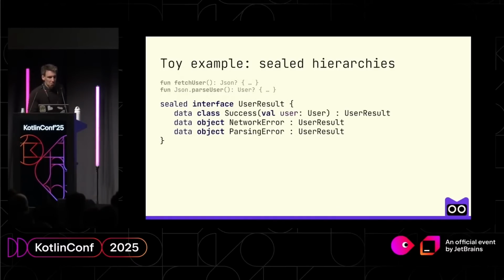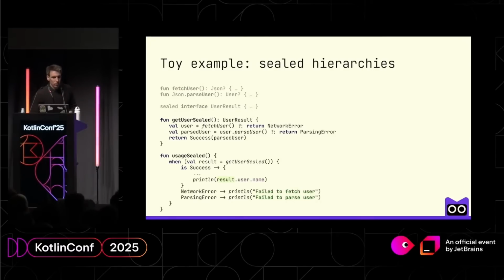So for instance, we can have our original functions return nullable types, and introduce a separate sealed hierarchy that will encapsulate the successful result and a bunch of error ones. And now our function getUser, which used to do a simple chain call, now invokes these two functions and returns this encapsulated result. And now we can have, at our usage, all the information about the potential errors.